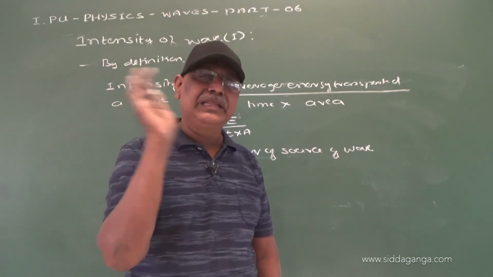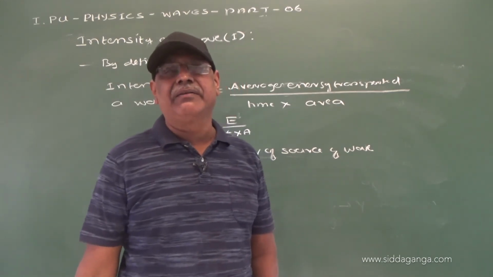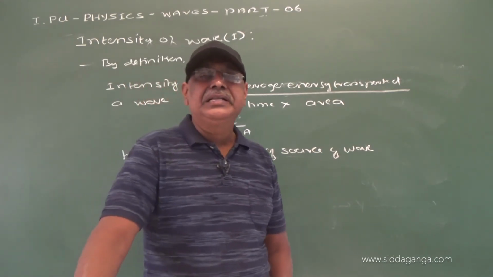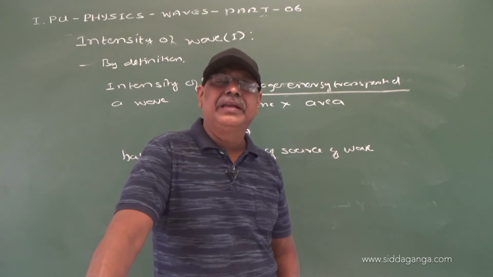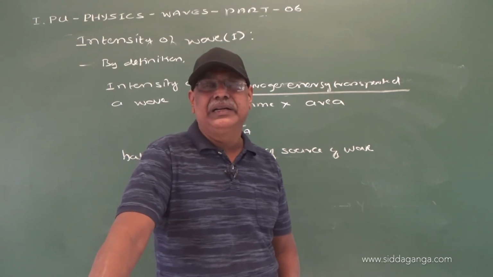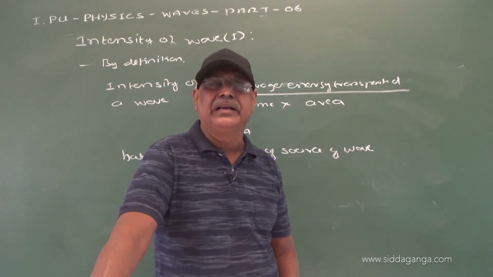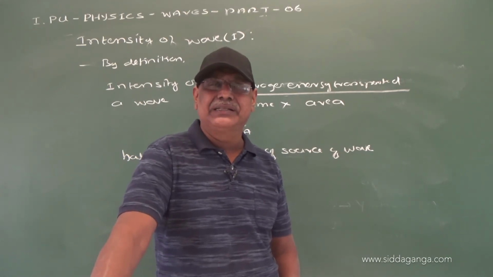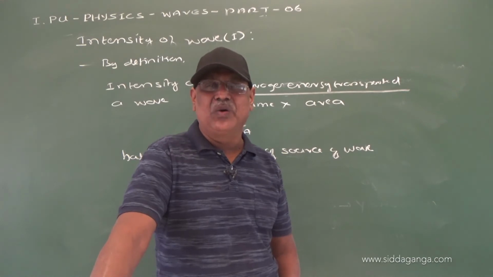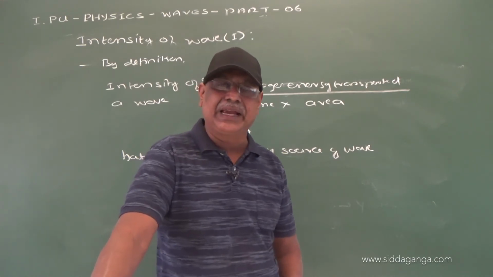That represents the power. A 60 watt bulb emits 60 joule of light energy per second, and 100 watt means 100 joule of light energy per second.